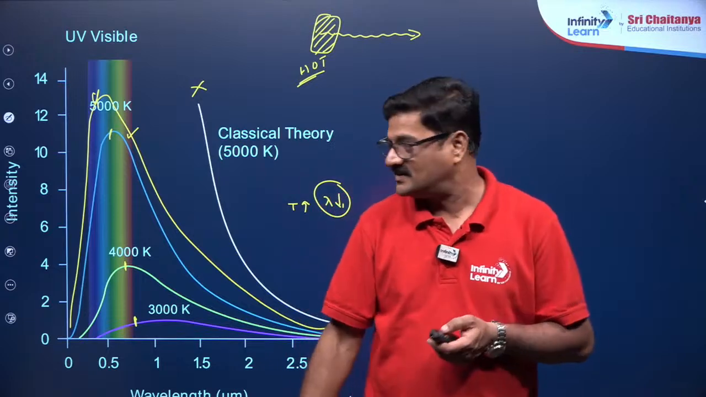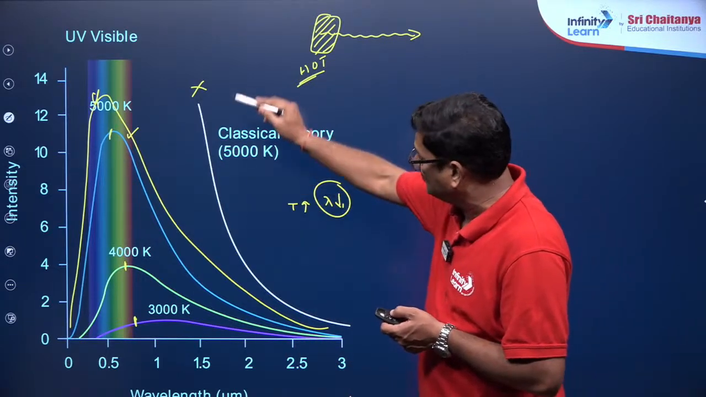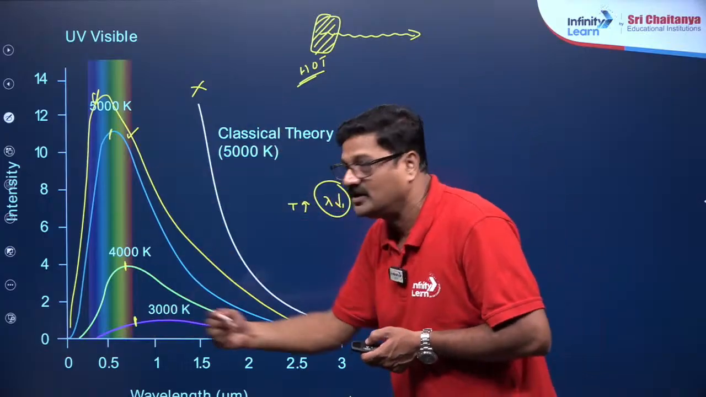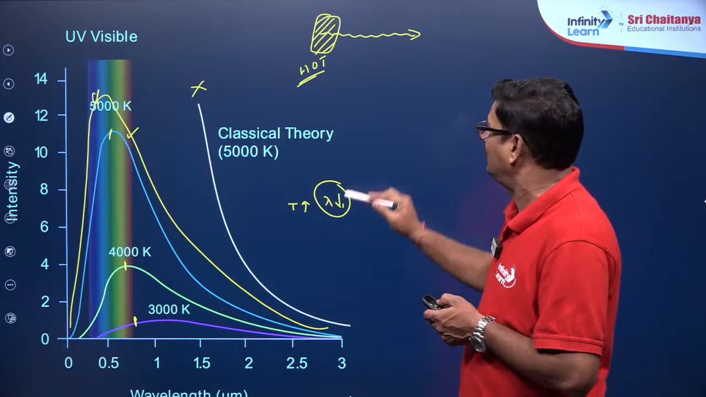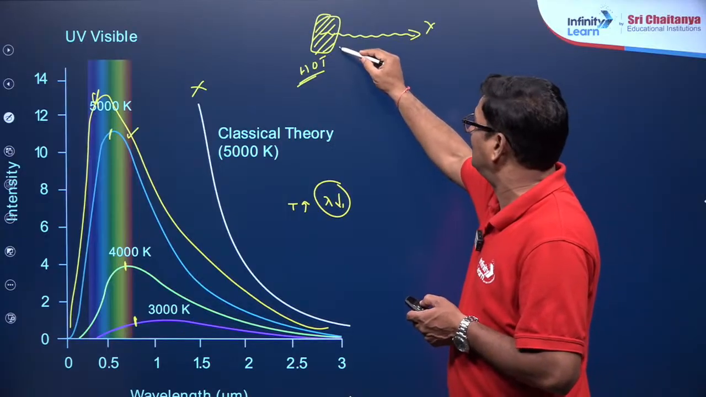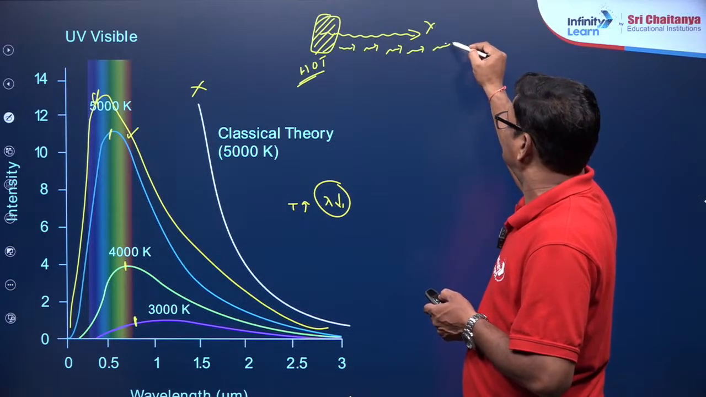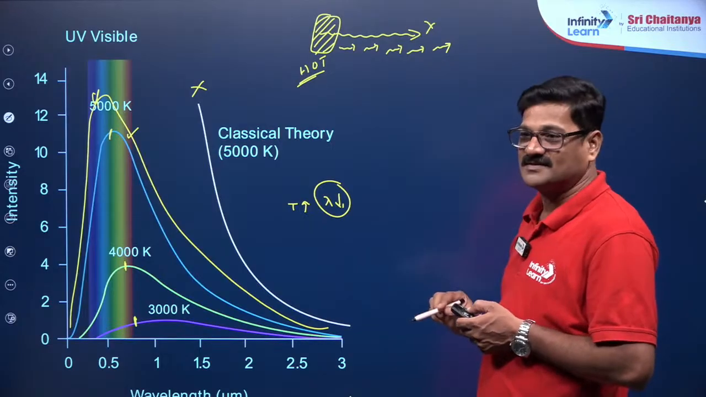So based on that, if the light is continuous, it should come like this, but it goes up and comes down. That's the reason we can say that light is not coming like this, rather light is coming like this, discontinuous. That is the interpretation given.